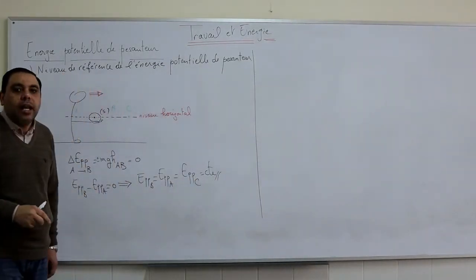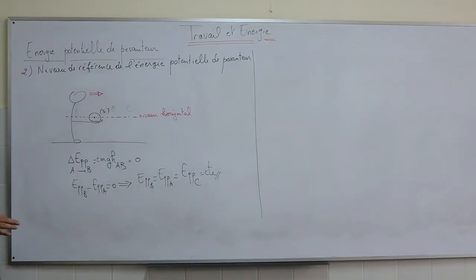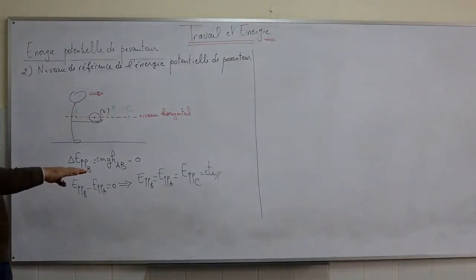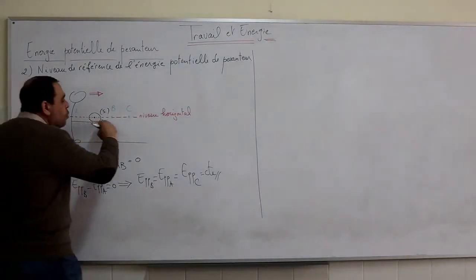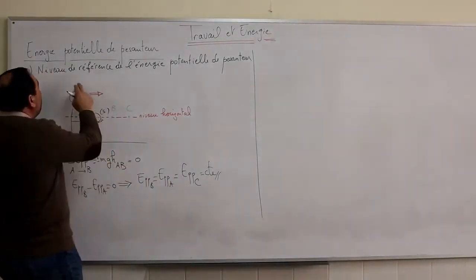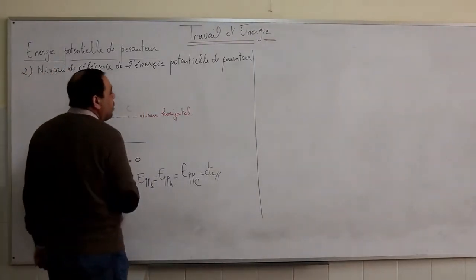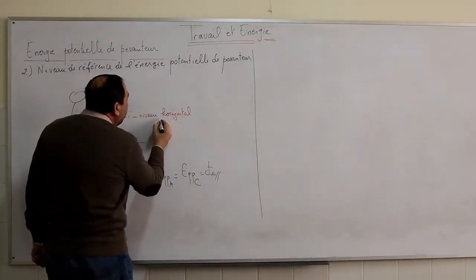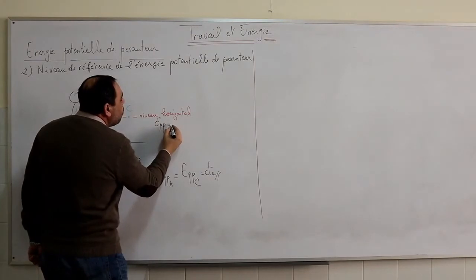It doesn't change. So what is the reference level of the gravitational potential energy? It is the horizontal plane where the gravitational potential energy is equal to zero. If we take the red horizontal level as a reference level for the gravitational potential energy, the gravitational potential energy at this level is zero.